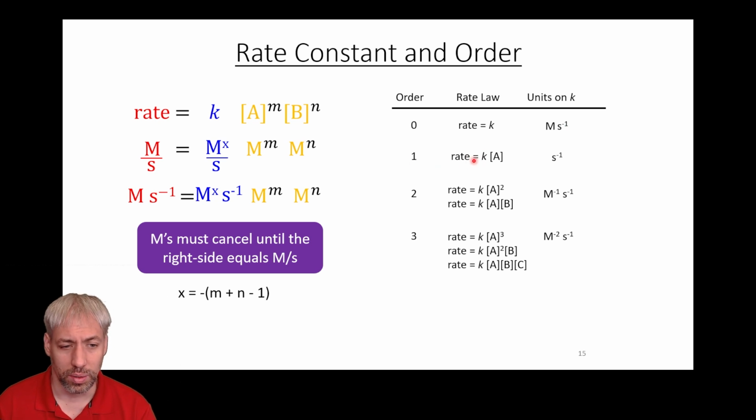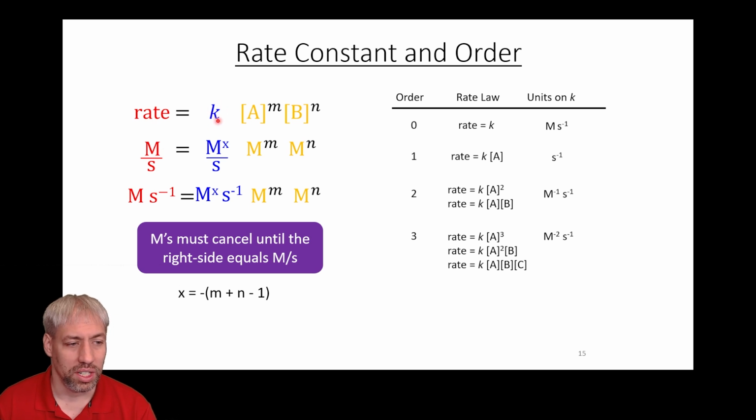For first order, rate is equal to K times concentration of A to the 1. It's per second. For second order, it's per molarity per second. For third order, it's per molarity squared per second. And so you can memorize this, I wouldn't recommend it. Basically, this comes down to an algebra problem. It basically says rate is always going to have units of molarity per second.